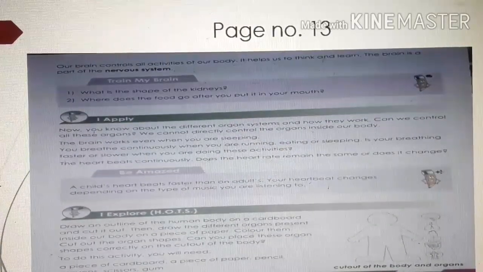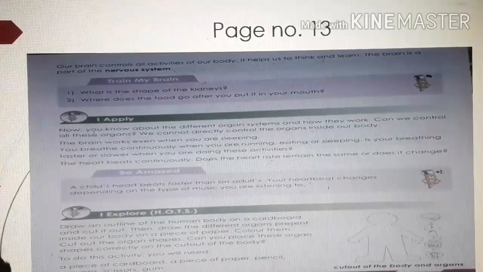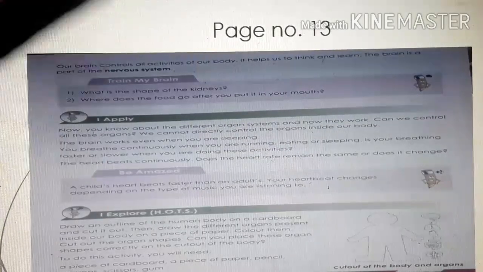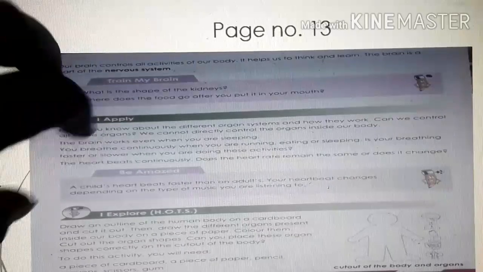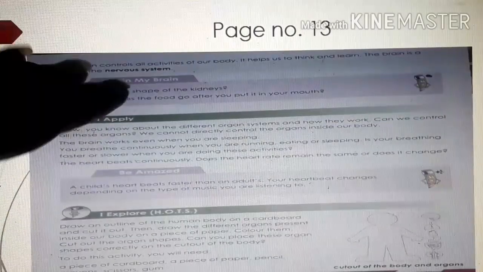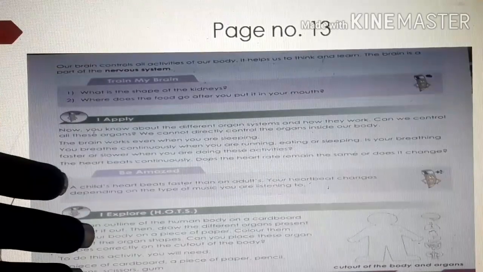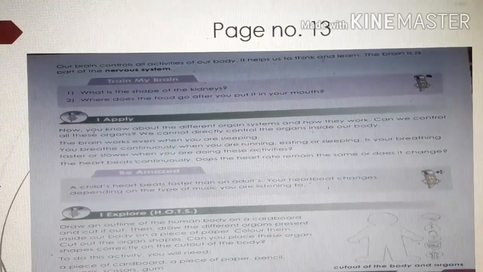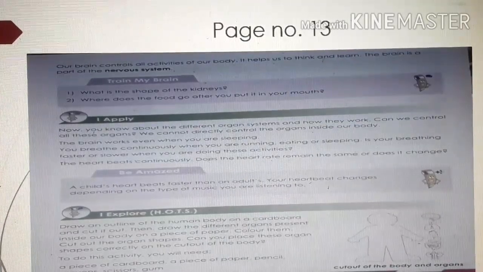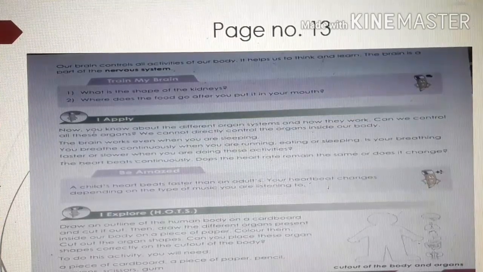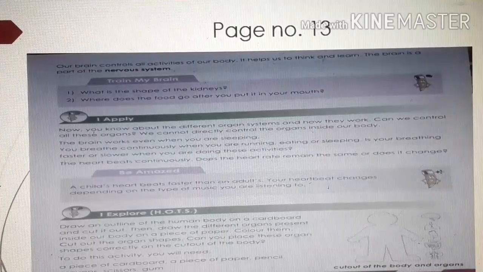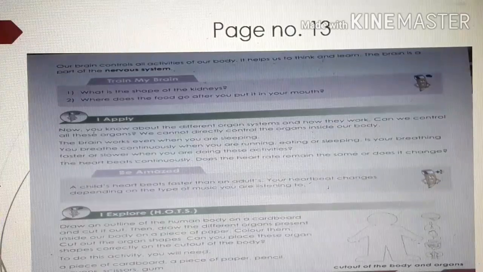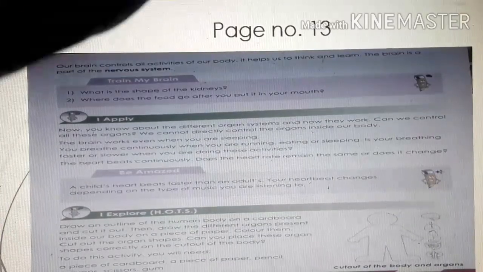What is written here? I apply. Here it is written, now you know about the different organ systems and how they work. Isn't it, children? So you know how the digestive system works, how the nervous system works, how the circulatory system works, how the respiratory system works. So can we control all these systems, organs, children? We cannot directly control the organs inside our body. Clear? The brain works even when we are sleeping.